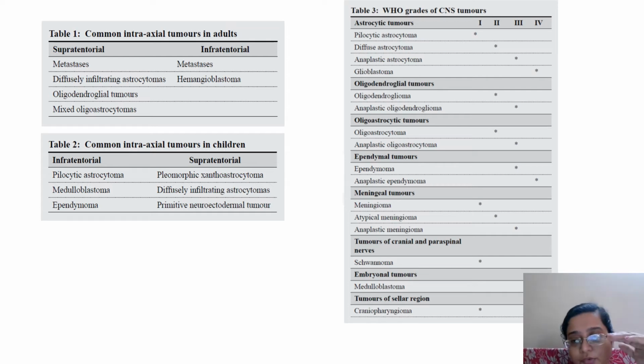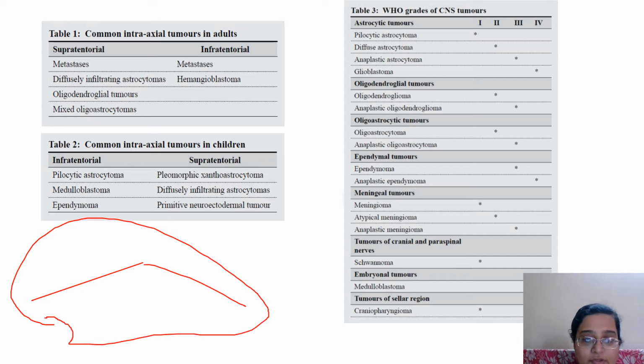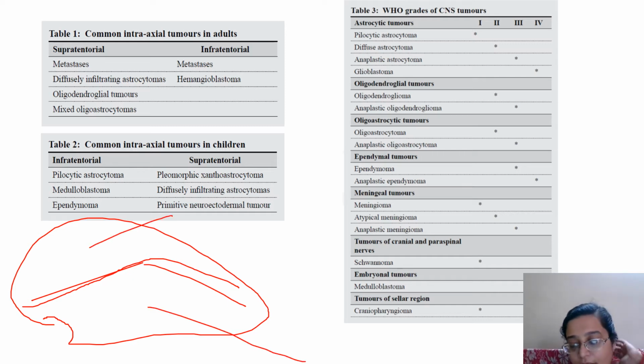So you know that there's a sheet of dura known as the tentorium, falx tentorii, and above that is the supratentorial region. I'm not going to teach you the anatomy right now because it's a short lecture. But when the dura stretches like this, it divides the brain into two parts: the supratentorial region and the infratentorial region. The cerebellum, etc., is infratentorial, and the cortex is supratentorial. Imagine there's a tent in your brain, formed by the dura mater, and above that there are certain tumors, and below that there are certain tumors.